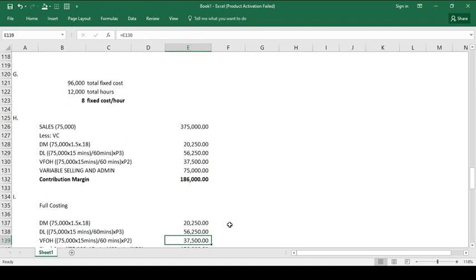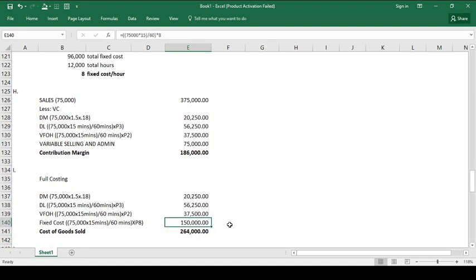And then, letter I, simply the cost of goods sold, yun pa rin. We are going to use the direct materials. Ito yung 20,250, the direct labor, and the variable factory overhead. Okay, kasi take note, absorption costing and variable costing only differ on the fixed cost, the fixed manufacturing cost.